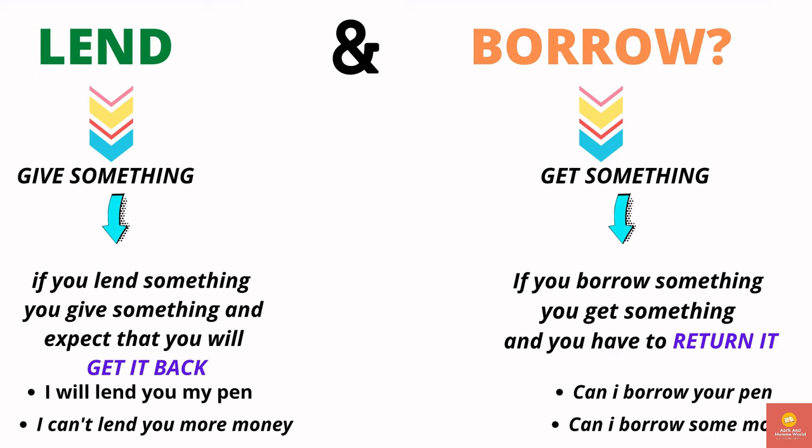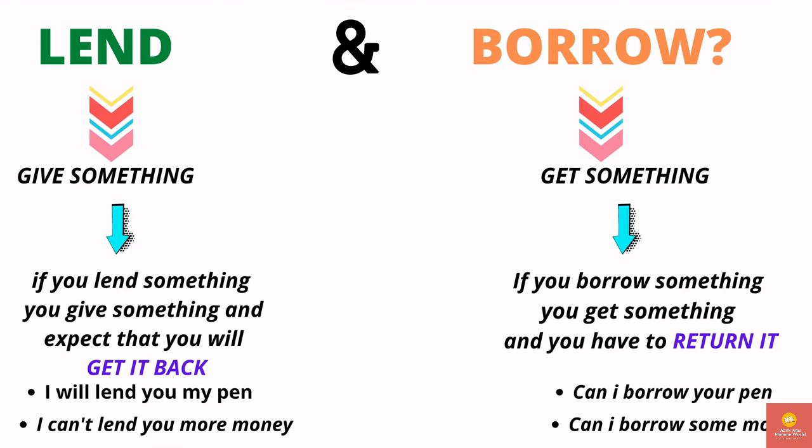So there are two examples I have given. One is, I will lend you my pen. So I'll give you my pen, but better you return it back to me. The other is, I can't lend you more money. I don't have money. I can't lend you more money. That is what I'm saying.